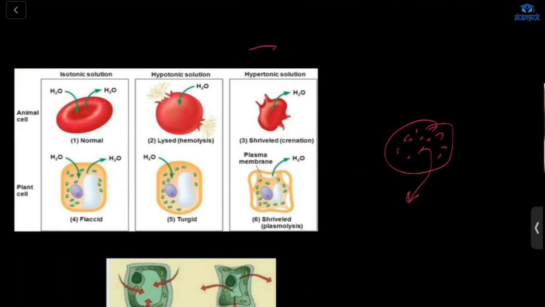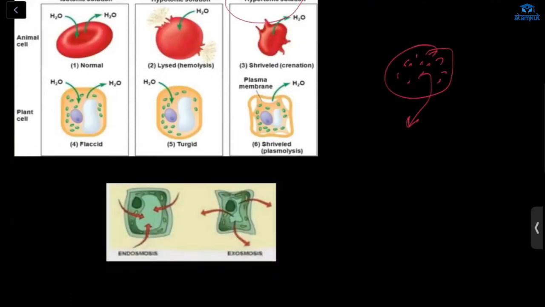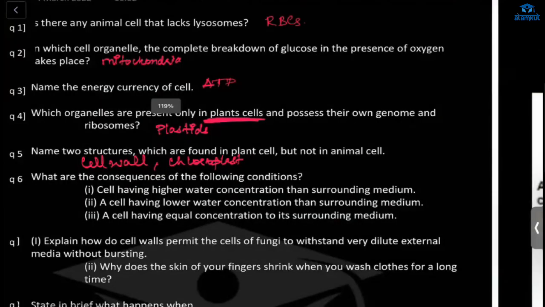This condition is a hypertonic solution, right? Yes, ma'am. This type of osmosis is called exosmosis. Water is moving out. Understood? Yes, ma'am. Okay, next one.